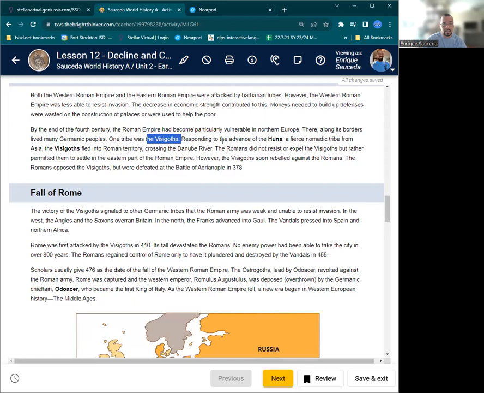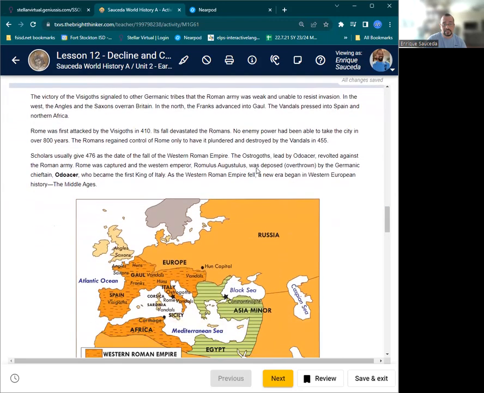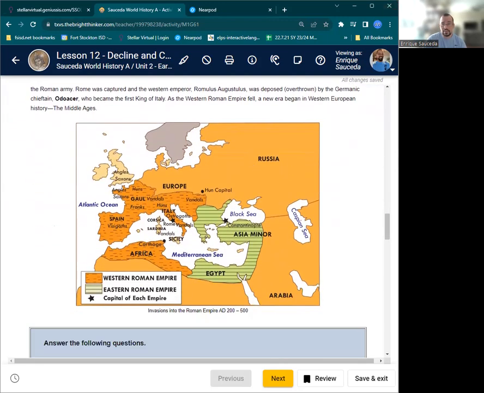One tribe was the Visigoths. Responding to the advancement of the Huns, the Visigoths fled into Roman territory across the Danube River. The Romans did not resist or expel them, but rather permitted them to settle in the eastern part of Rome. However, the Visigoths soon rebelled against the Romans and opposed them, and they were defeated at the Battle of Adrianople in 378.